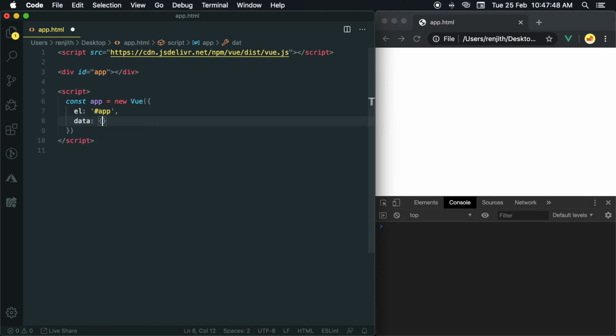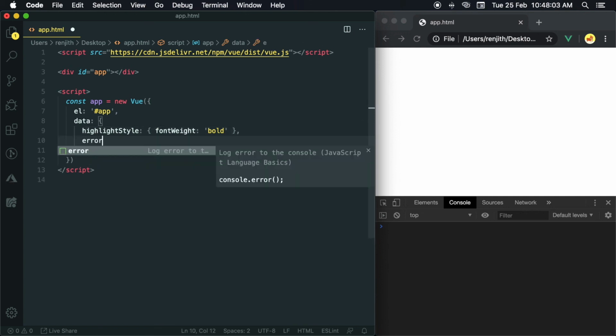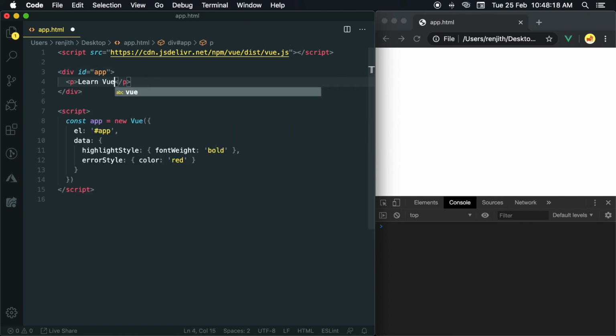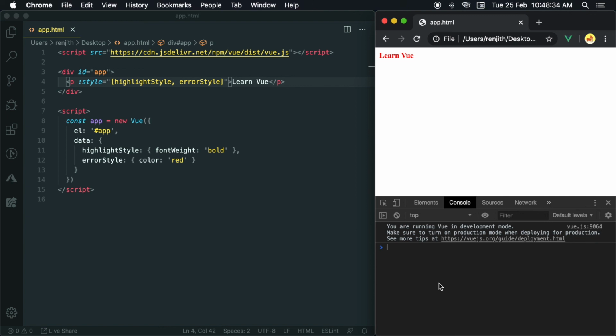Create a data called highlightStyle and set the fontWeight property to bold. Create errorStyle data and set the color property to red. Create a paragraph and bind highlightStyle and errorStyle using array syntax. Run it. Yes, the style is bound. Let's check by updating the highlightStyle. Yes, it's working.